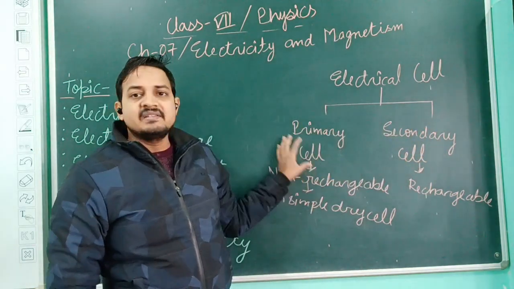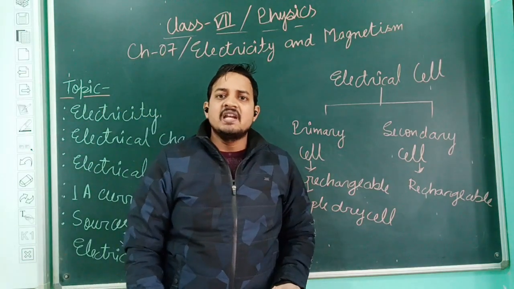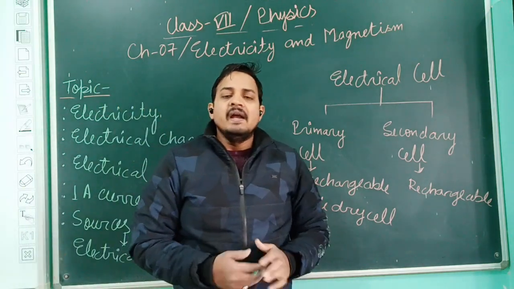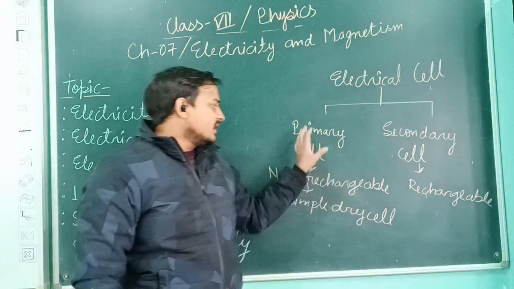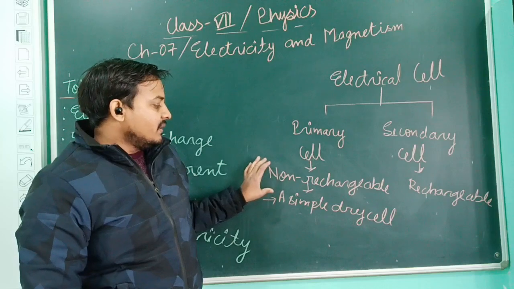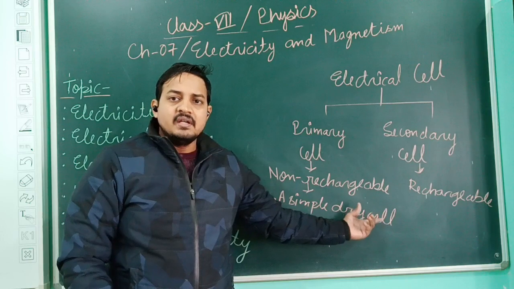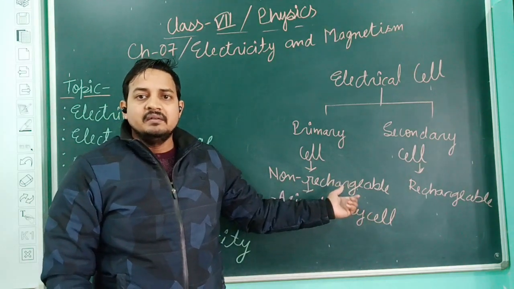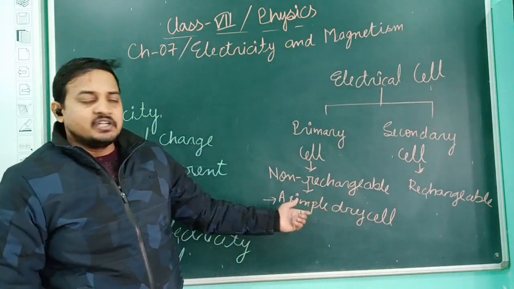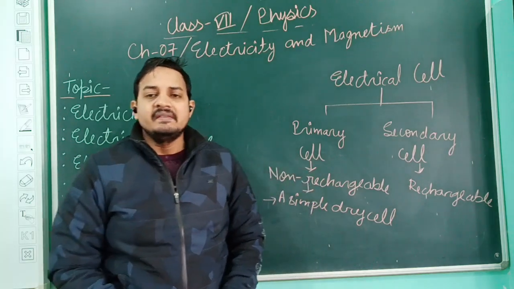Some common examples of primary cells are the simple dry cell, which is used in some toys, remotes, watches, and many other devices, as a non-rechargeable cell. The simple dry cell is completely dry in nature. That is why it is very easy to use, and it is very handy for transportation. Some other examples are the voltaic cell, Leclanché cell, and the Daniell cell.